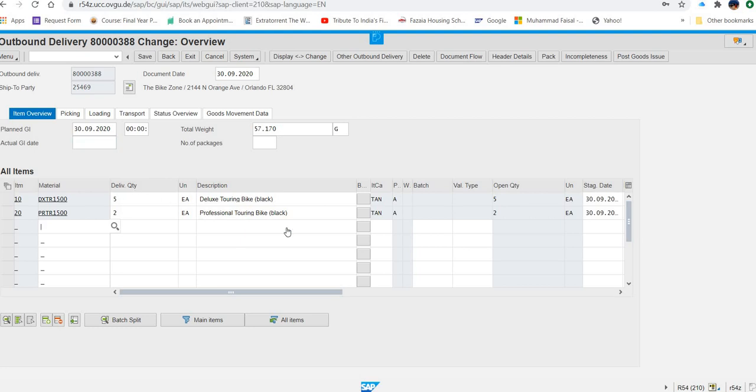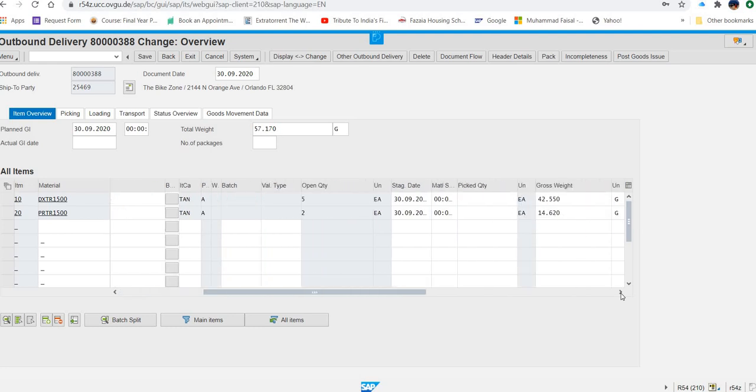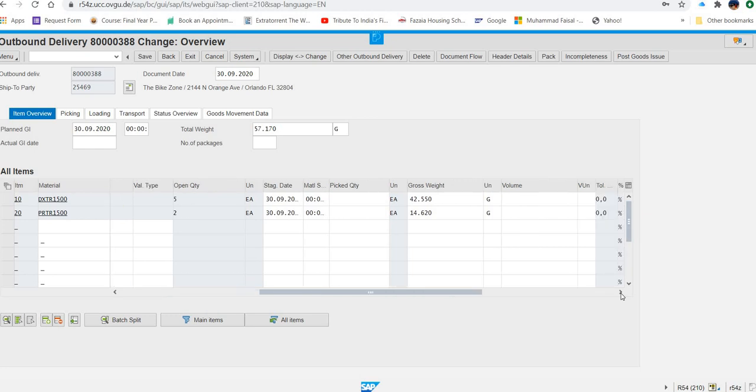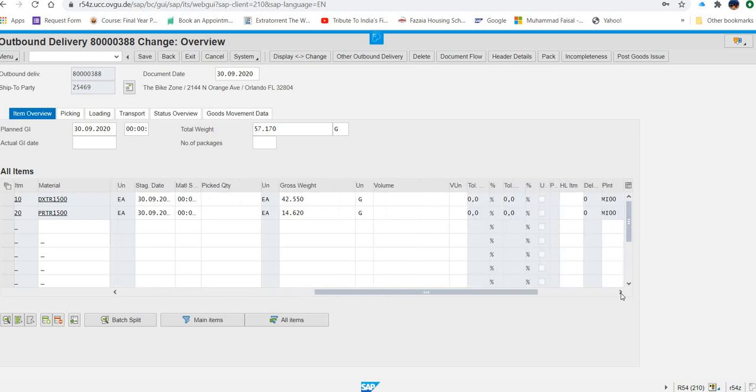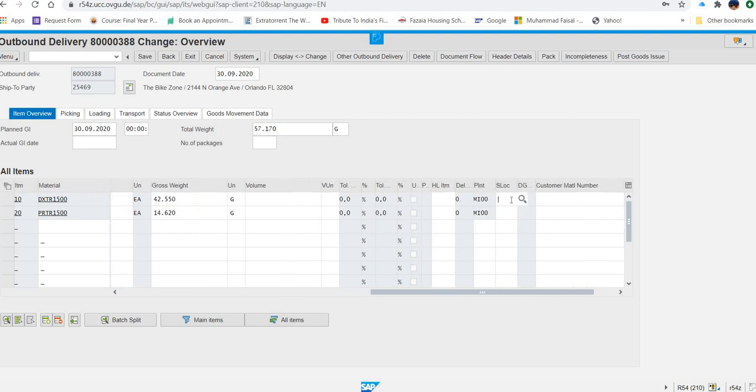Where is that storage location? Definitely it will be somewhere in the right side. Storage location. Here. FG00 for both the fields. Okay. What else you have to enter?